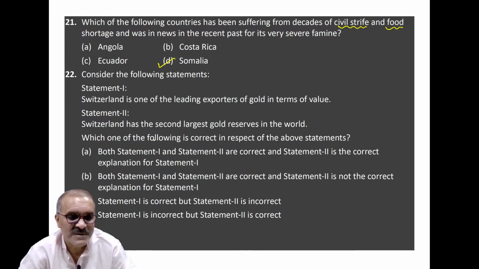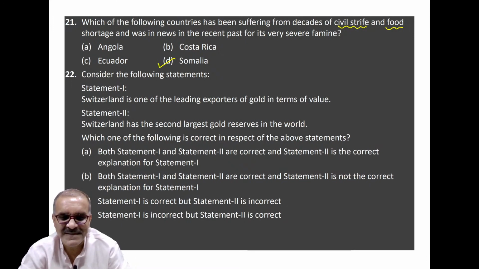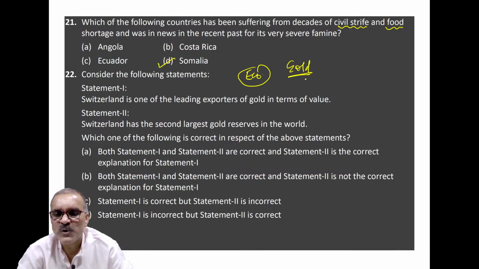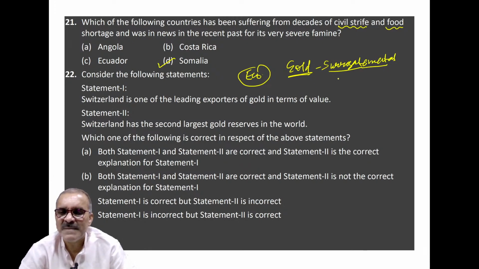Up next, the question looks a bit controversial. This question belongs to the economy. Why? Because gold seems as if it is a metal, it should belong to mineral and metal resources. But gold is a surrogate metal. You might not know that gold is the only metal which is tracked by every central bank of the world.